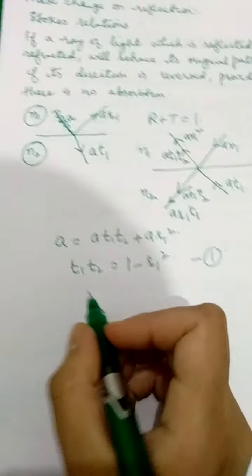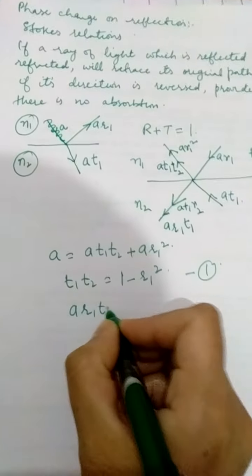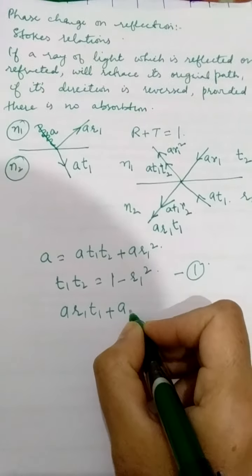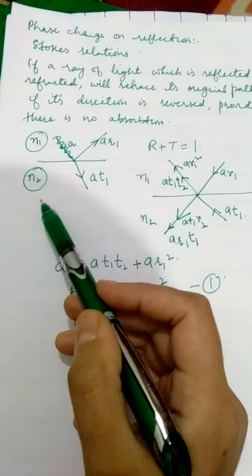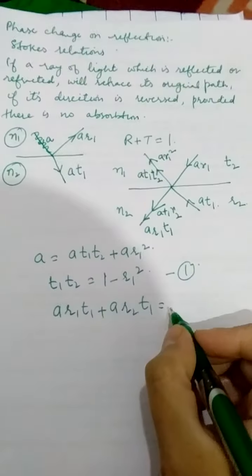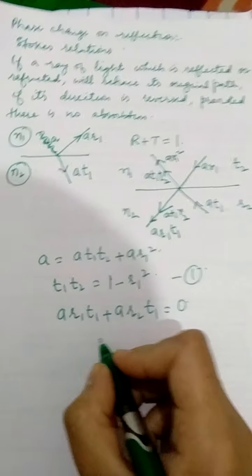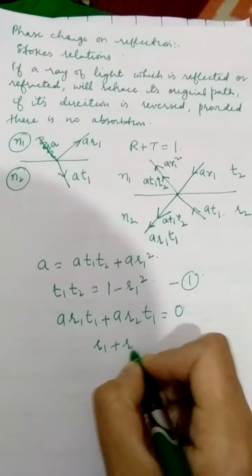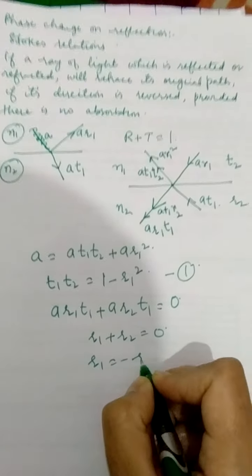Now for the second, what are we going to get? That this A R1 T1 plus A R2 T1 is equal to, did we have any component on this side? No, we didn't have. So it's equal to 0. So A will go, T1 will go. We are left with R1 plus R2 is equal to 0. So R1 is equal to minus R2.